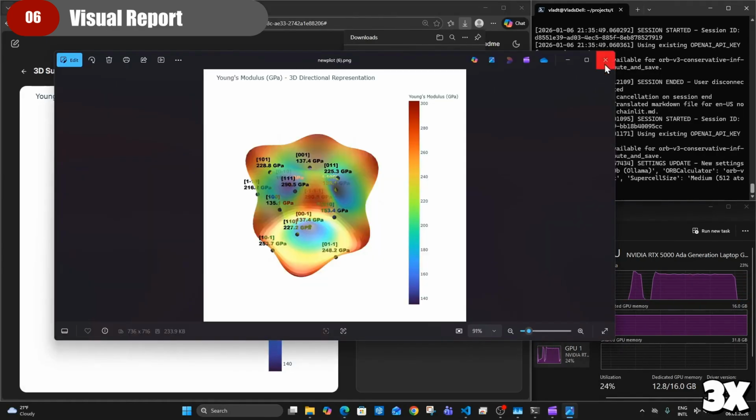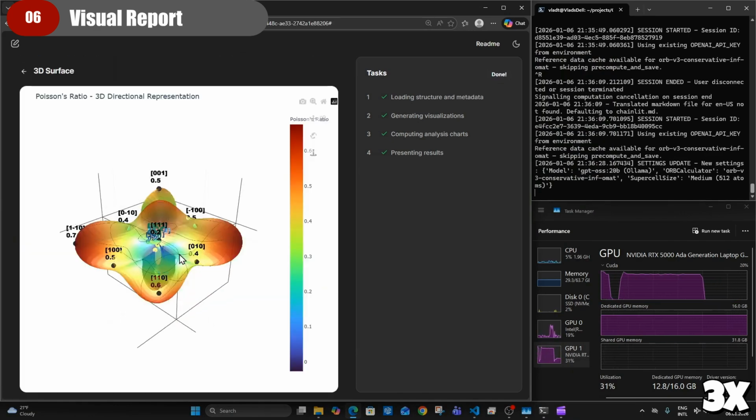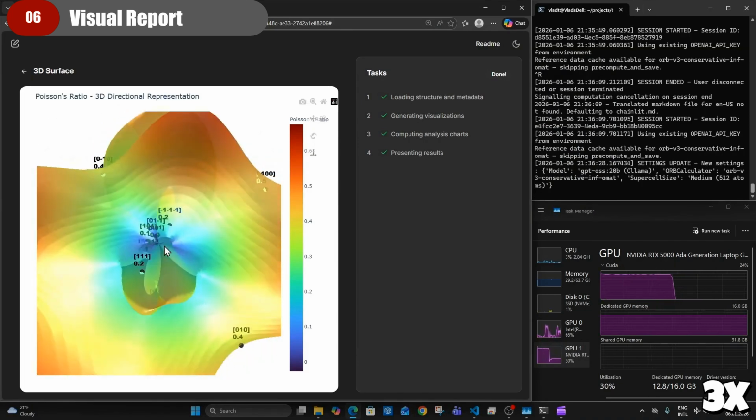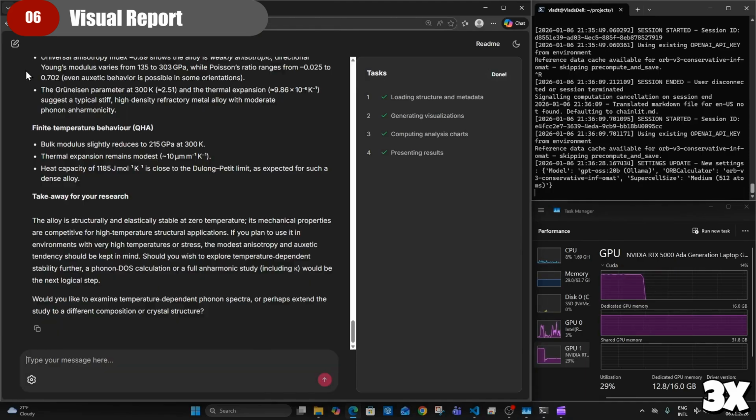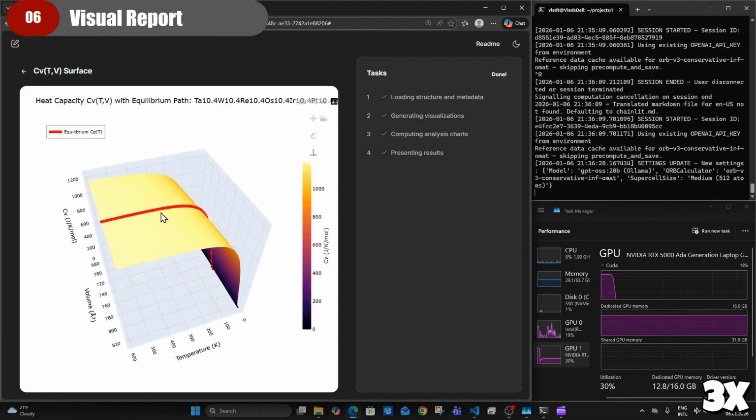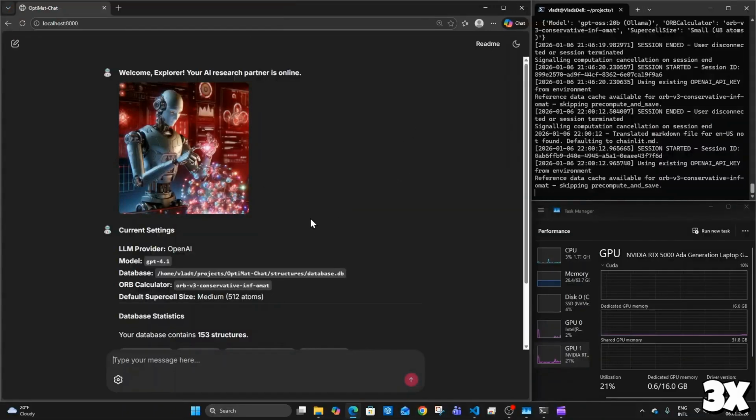It also produces interactive 3D plots, such as Young's modulus and Poisson's ratio, where you can rotate, zoom, hover to inspect values, and download PNGs. Finally, it adds finite temperature results with both 2D curves and 3D surface plots, for example, isochoric heat capacity. At the end, you can export the full report as a PDF or download all raw data as a zip.